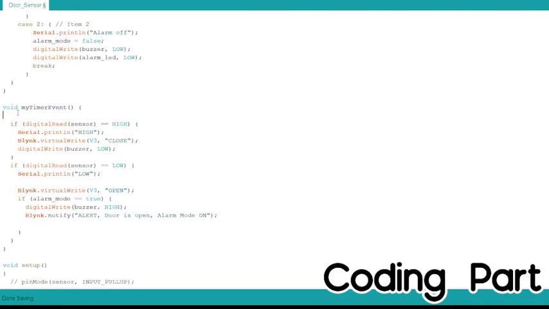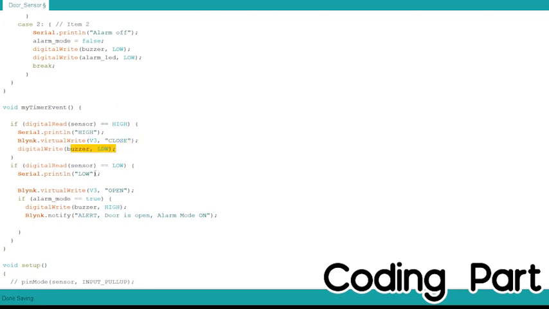And for these functions, as we are using normally open magnetic sensors, if the sensor detected high, print high on the serial monitor, and as it's connected to virtual pin 3 on the Blynk application, which is a label value, we print close on the label value on Blynk and set the buzzer to low.